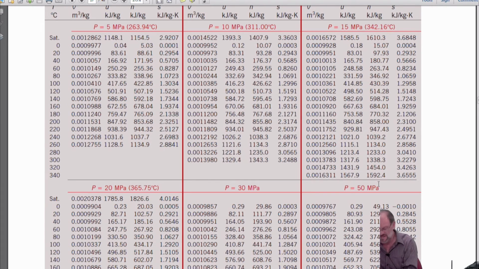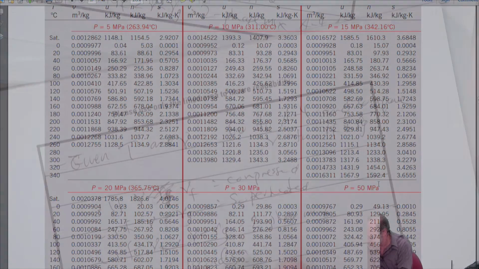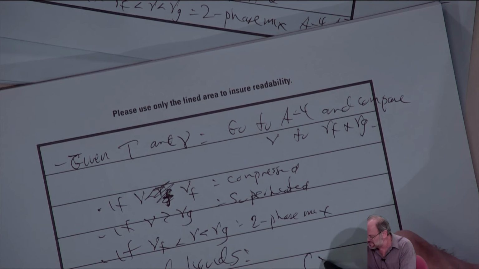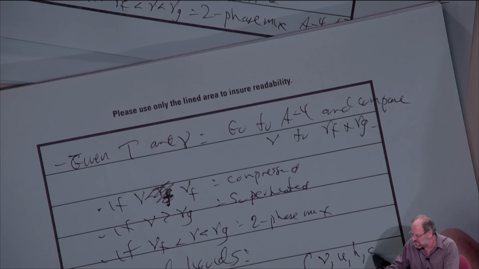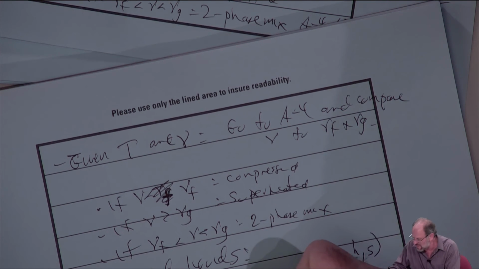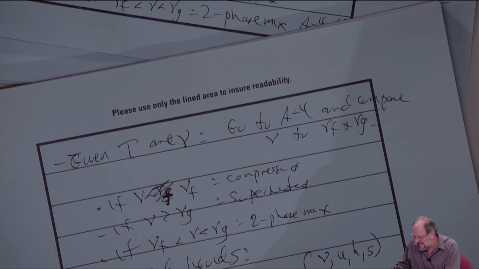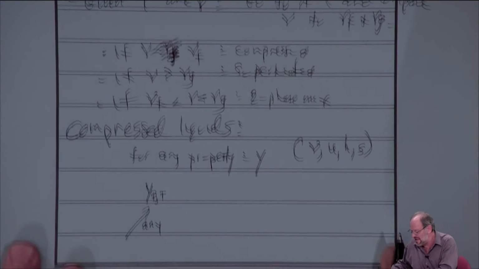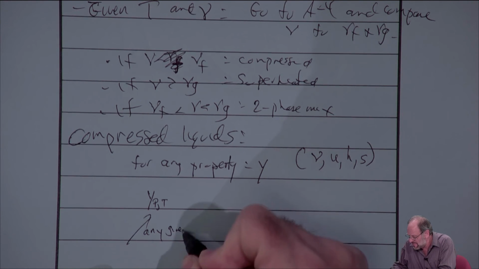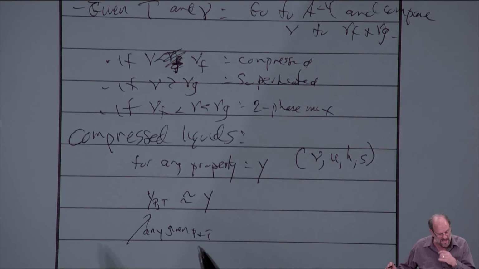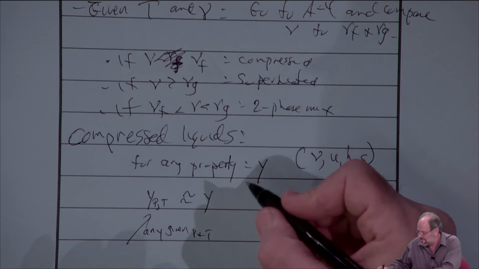Okay? What we basically write is this. For any property, and I'm just going to use Y as kind of a generic property. And this could be specific volume, specific internal energy, specific enthalpy, or specific entropy. It applies to any. But for any property, we'll call Y, Y at any given pressure and temperature is approximately equal to the value of that property for the saturated liquid at the same temperature.